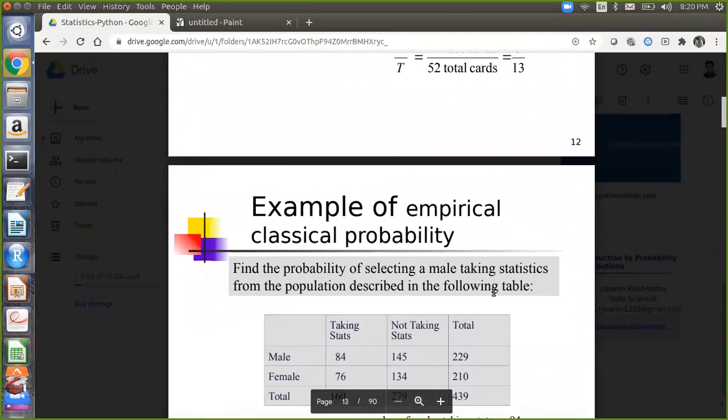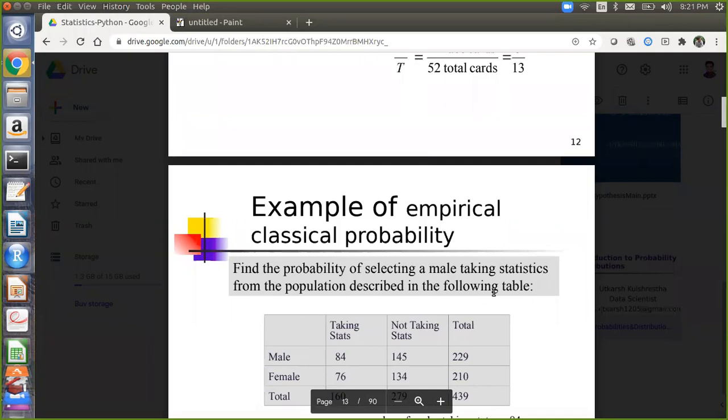So find the probability of selecting a male taking statistics from the population described in the following table. Can you find it out? This will not come under a priori because there is no process involved in this. You have to have some values available for probability purposes. So here data will be required. Past data will be given to you for calculating probability in the empirical case.